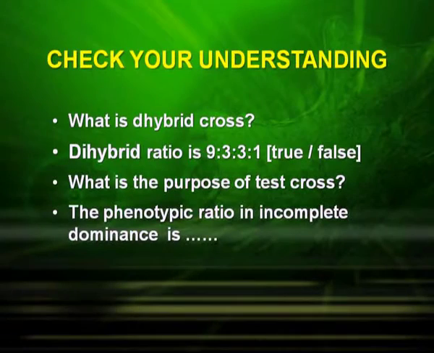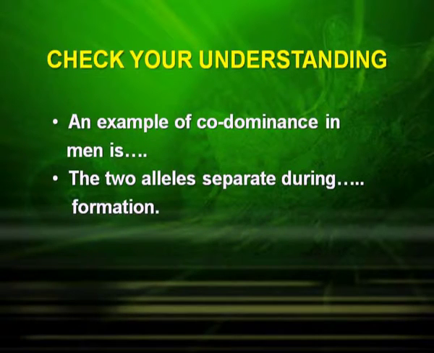Now try this to check your understanding. What is a dihybrid cross? Dihybrid ratio is 9:3:3:1, true or false? What is the purpose of test cross? The phenotypic ratio in incomplete dominance is. An example of codominance in man is. And the 2 alleles separate during gamete formation.